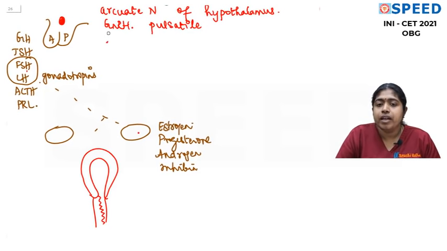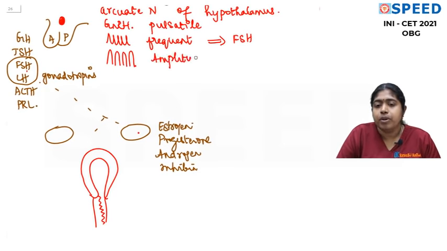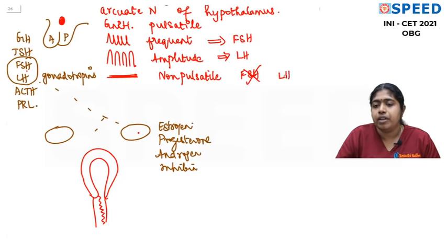Now, if the GnRH pulsatility is more frequent, it leads to the release of FSH from the anterior pituitary. If it's of increased amplitude, it leads to the production of LH from the anterior pituitary. If the GnRH is non-pulsatile, then it blocks FSH release and LH release.